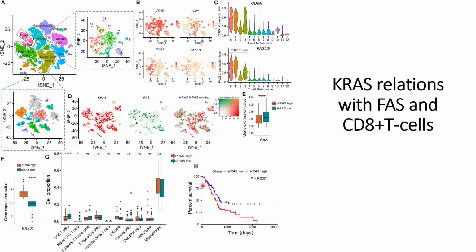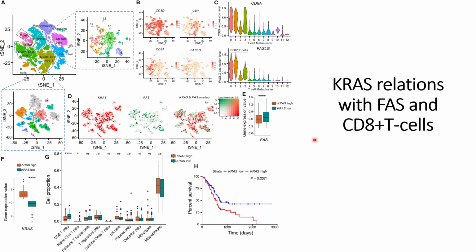So this all indicates that KRAS modulates FAS receptors epigenetically, and the high KRAS tumor cells have low FAS receptors, and thereby the immune cells will not be able to interact with these FAS receptors on the tumor cells and not be able to trigger apoptosis.